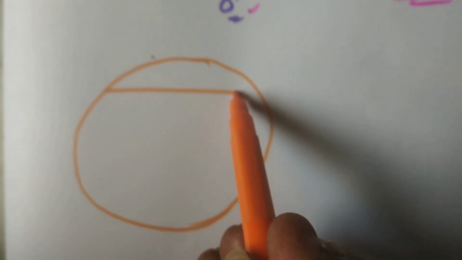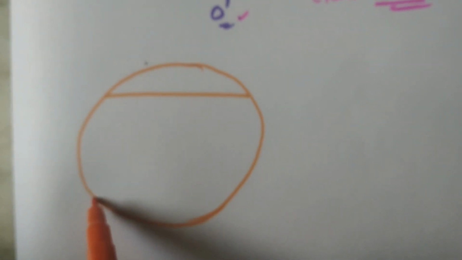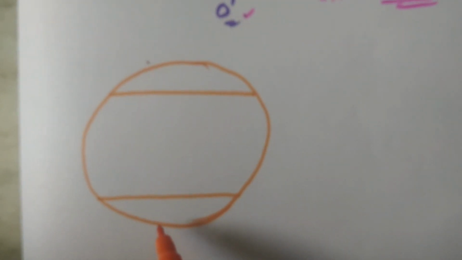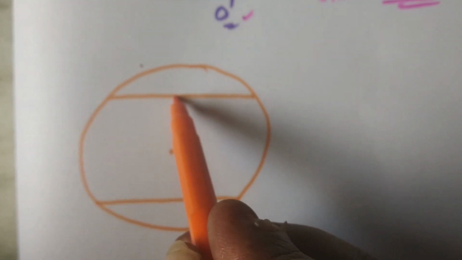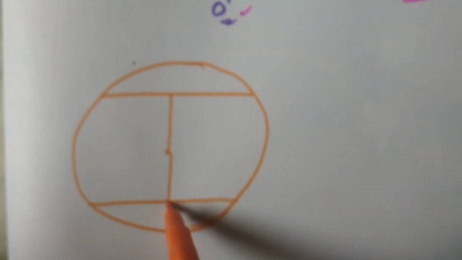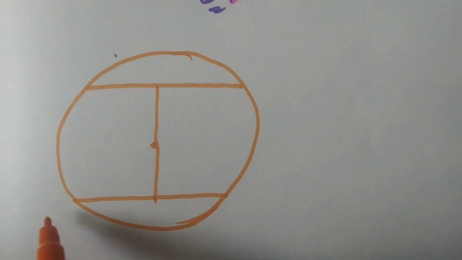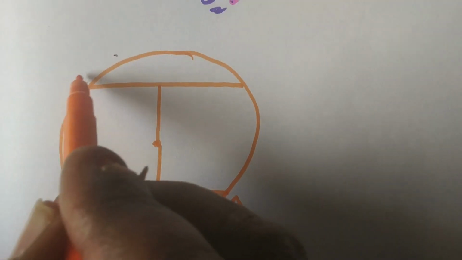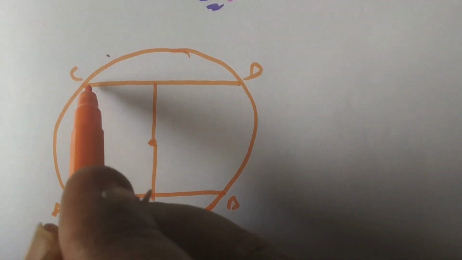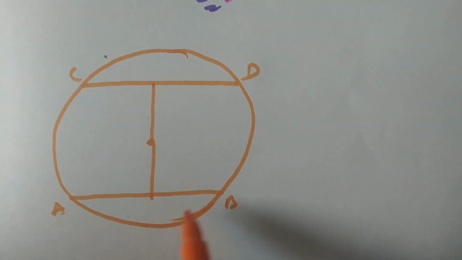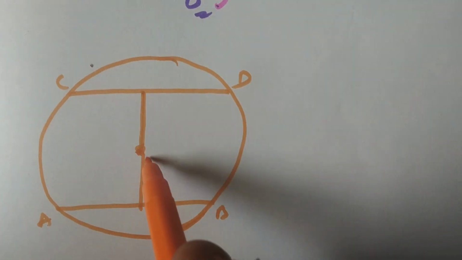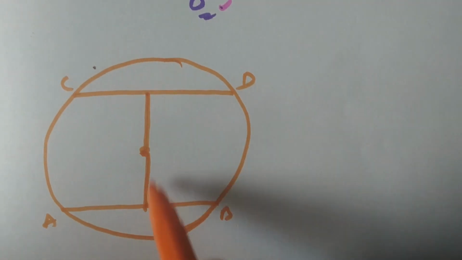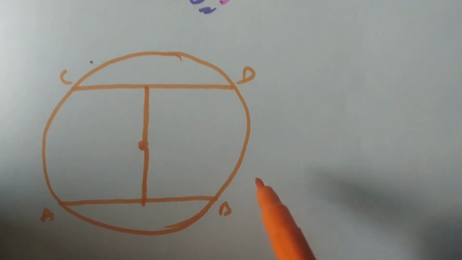Suppose there are two equal chords parallel to each other, then they are equidistant from the center. AB is a chord, CD is another chord. These two lengths are equal and parallel. Then we say that the distances from the center to the two chords are always equal.